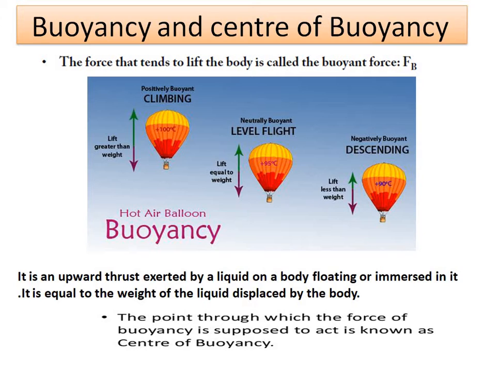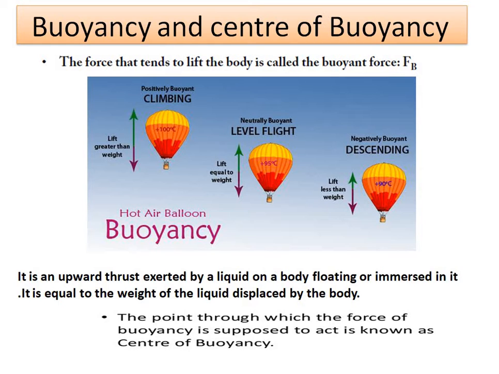Here we have the example of a hot air balloon. If it is positively buoyant, that is, if the hot air provided to the balloon is more than 100 degrees Celsius, then the balloon will lift in the upward direction. So here lift is greater than weight.